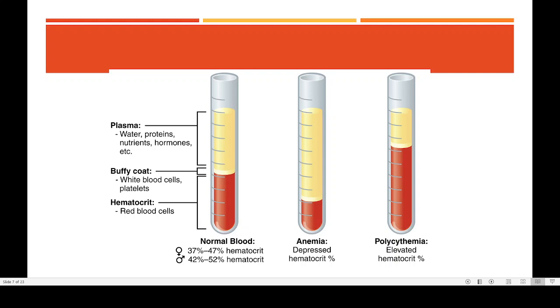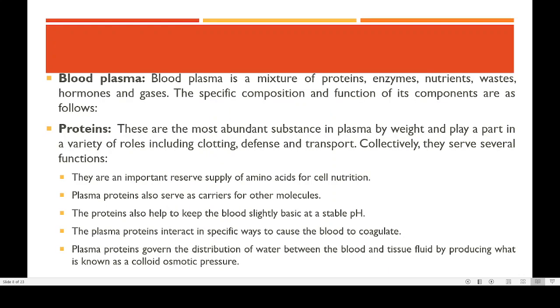So that is the problem if the amount of RBC is increasing. On the other hand, if the amount of RBC is decreasing, the blood becomes less thick, so it will flow faster. So that is another problem with the blood. So this is how the RBC and hematocrit are all arranged.